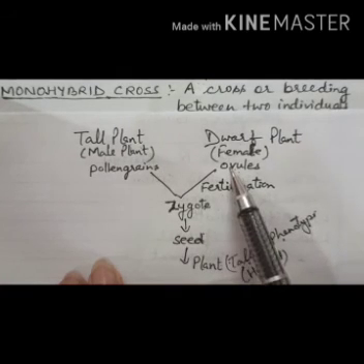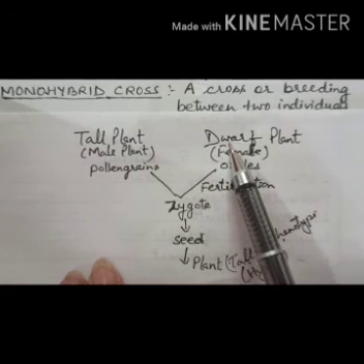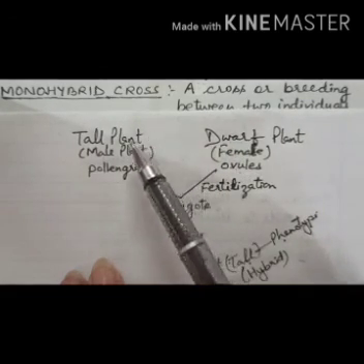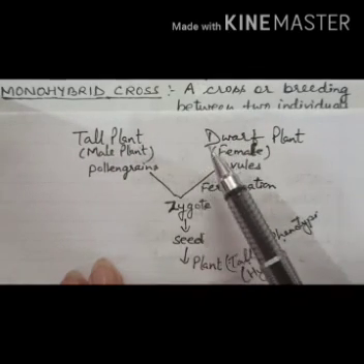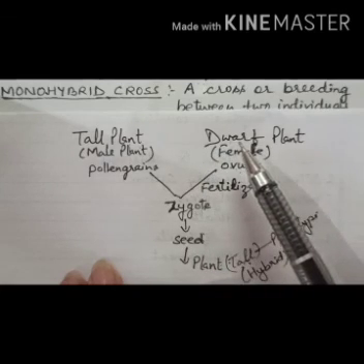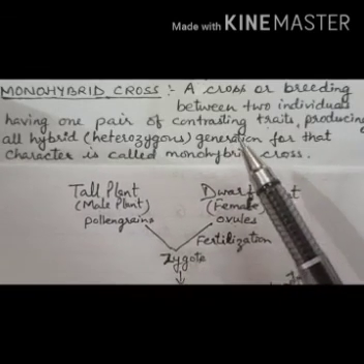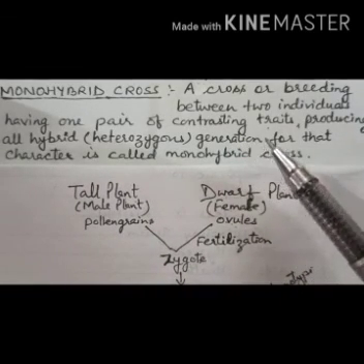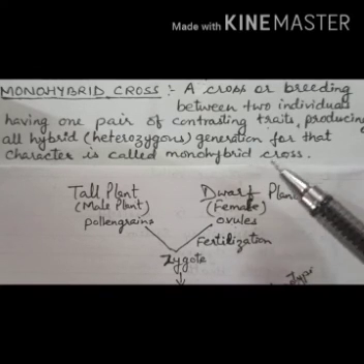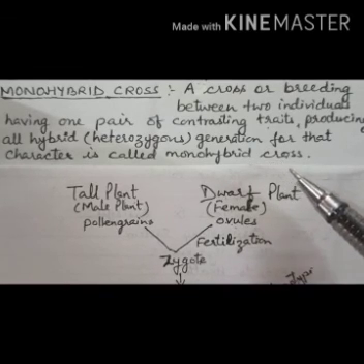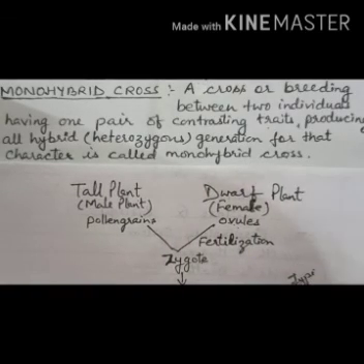And this cross is called a monohybrid cross, where we are taking two contrasting characters, the tall character and the dwarf character. Both are contrasting, opposite to each other. This cross is called a monohybrid cross. Okay, children, next, the dihybrid cross, Mendel's laws and Mendel's experiment, I will explain in the next video. Thank you, children.